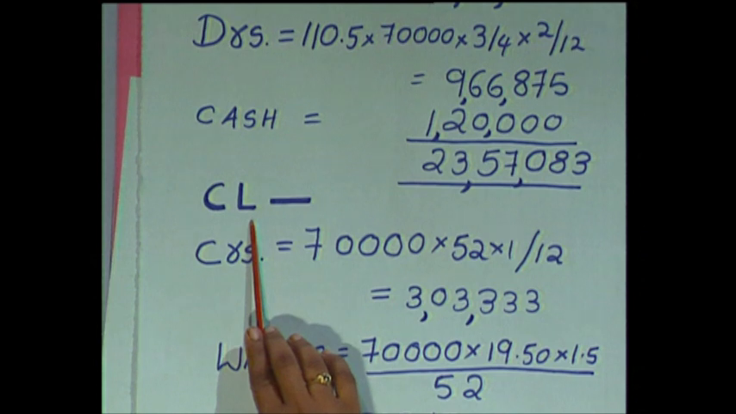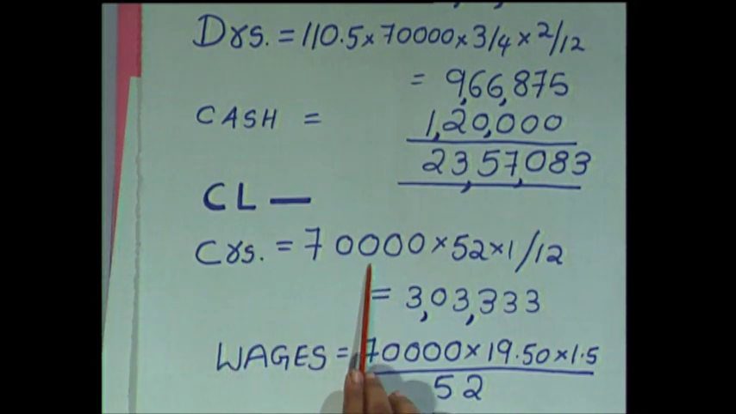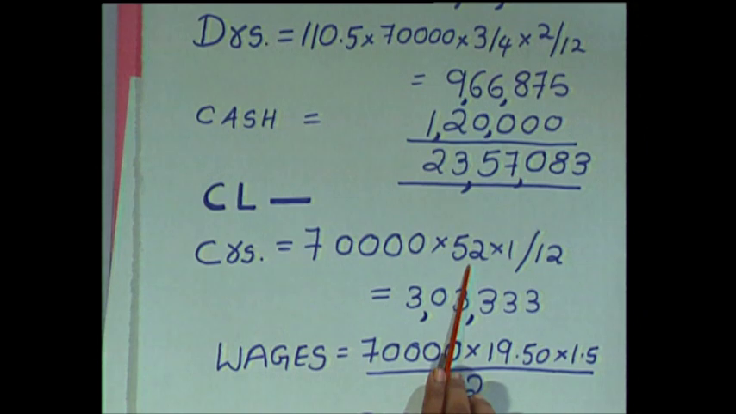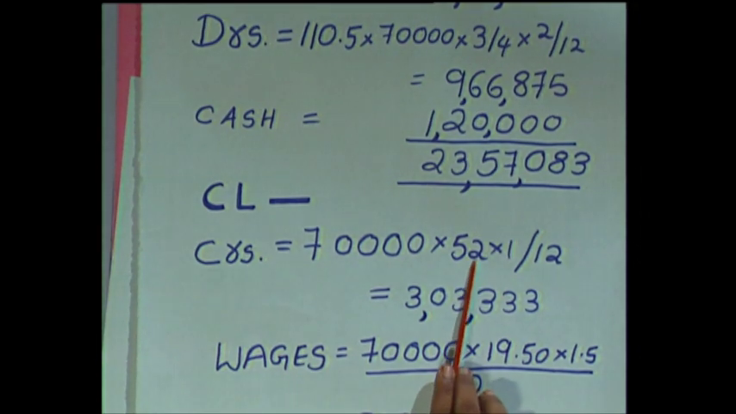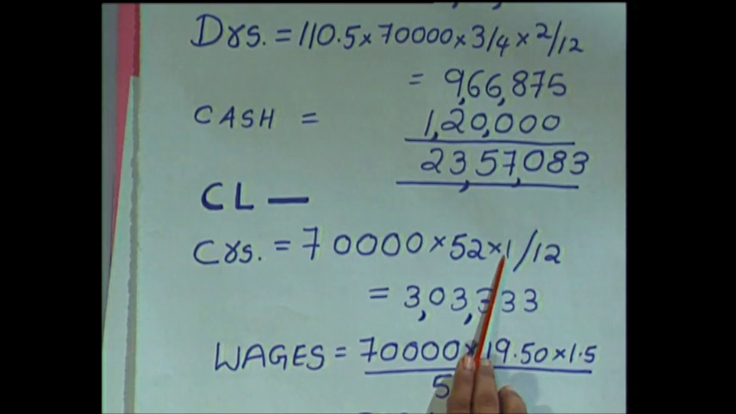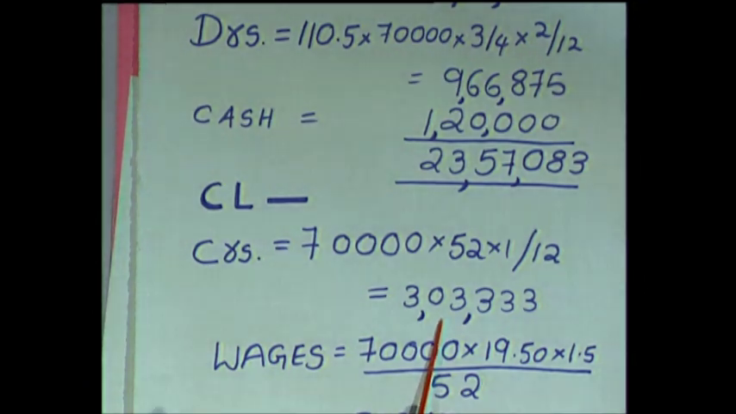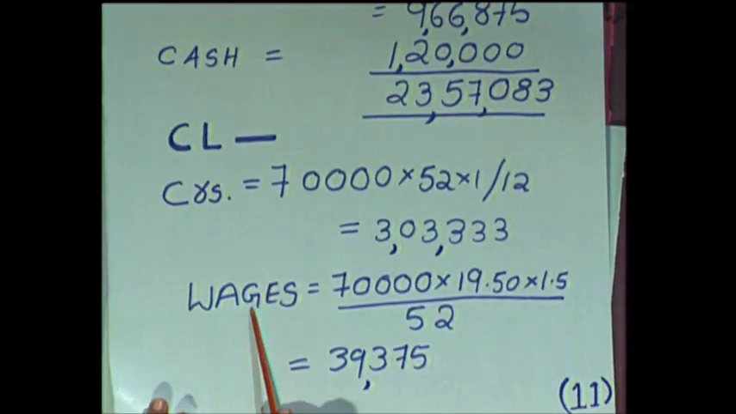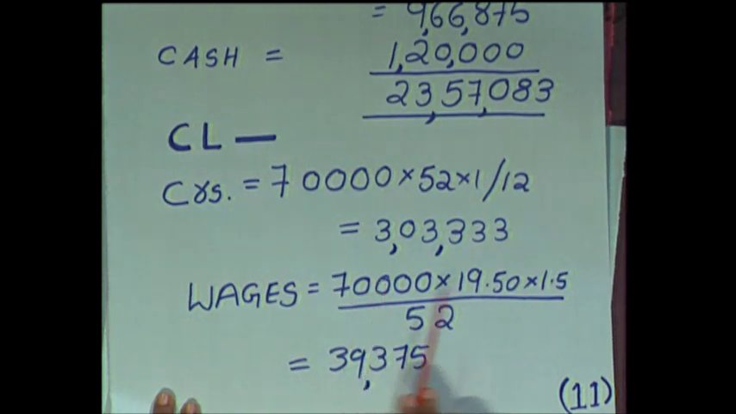Now, coming to the current liabilities, creditors. Total production is 70,000, and creditors arise only when we purchase raw material on credit, and raw material cost is 52. You have been given a credit period of 1 month, so multiply with 1 month, divide by 12, and you get the creditors amount. Wages, you are not going to pay right now, you are going to pay after 1.5 weeks. So 70,000 multiplied with wages per unit of 19.5, for only 1.5 weeks. Multiply with 1.5 weeks, and the denominator is not 365, because the numerator is in weeks. Therefore, take the number of weeks in a year, that is 52 weeks, and you get the wages amount.